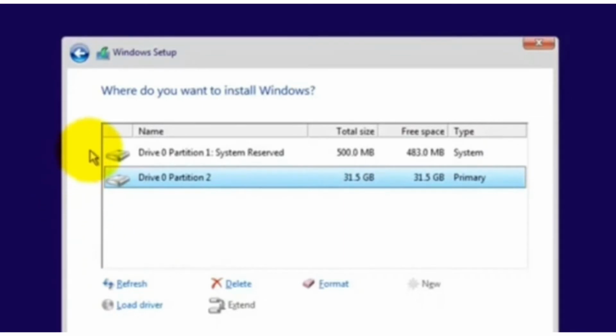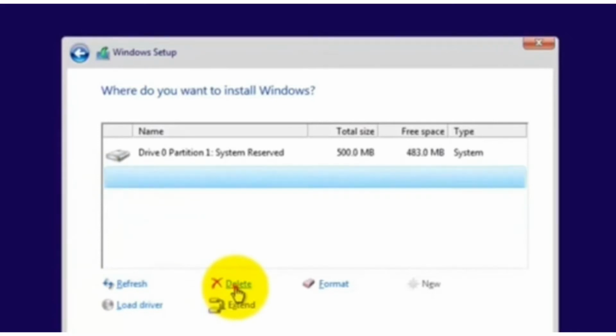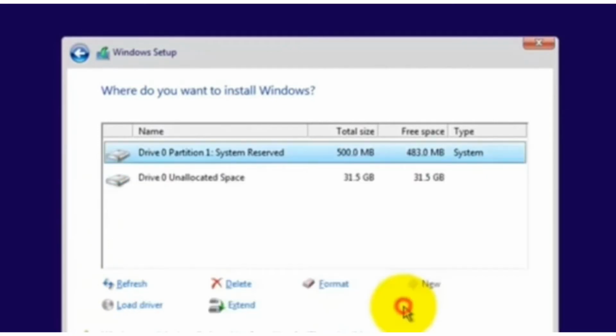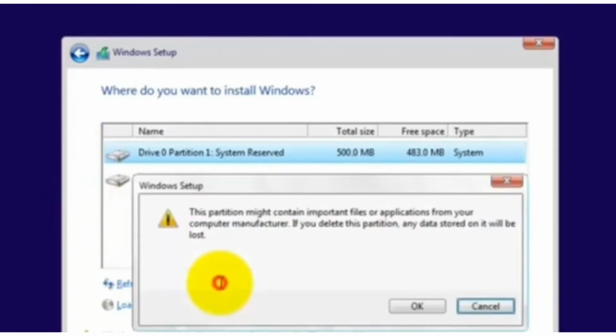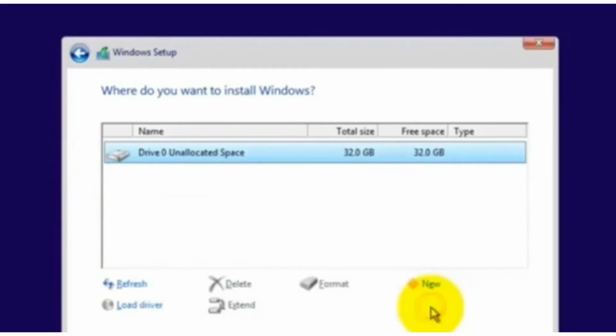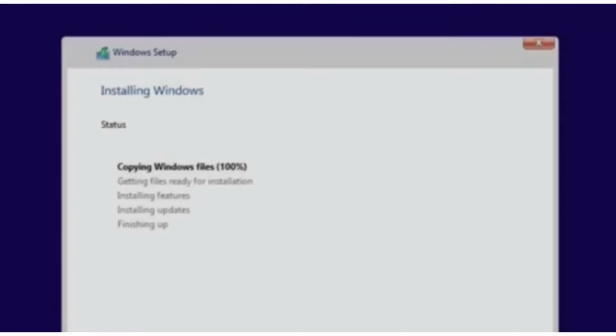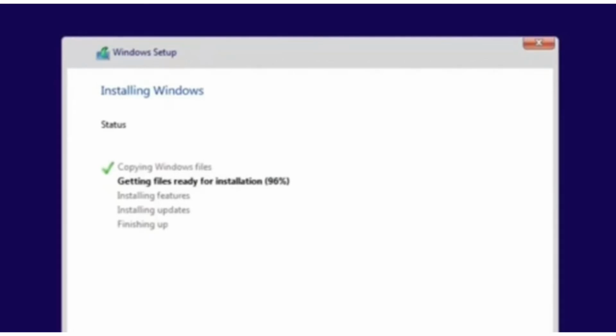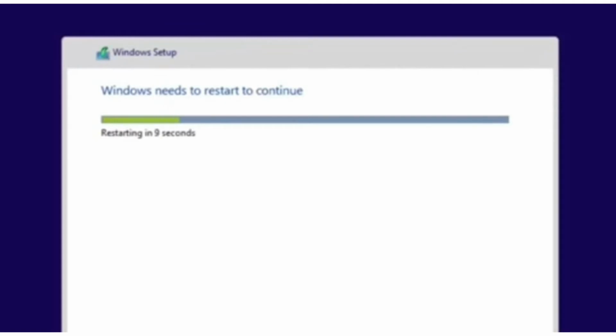After that, all you need to do is remove your unnecessary drive, because you have to choose the drive that you want to install Windows 10. Choose which drive you would like to remove and click delete and click OK. After that, you have to remove the system reserved hard drive. Click OK, and there you go. After choosing the hard drive, it will begin to install, then you have to wait for a while as it installs the new Windows.